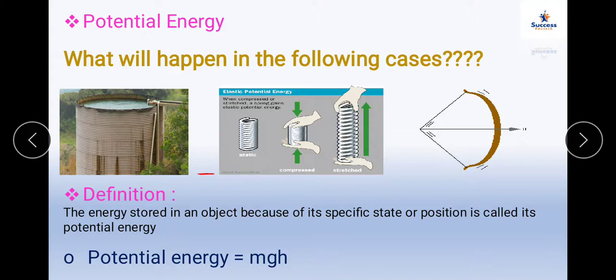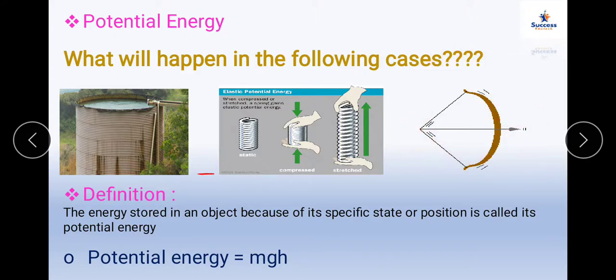The first example, water kept at a height, that means it is stored, that means it is not under motion. A compressed spring, that means you have compressed the spring, that means you are storing some energy in it. An arrow is released from the stretched bow.